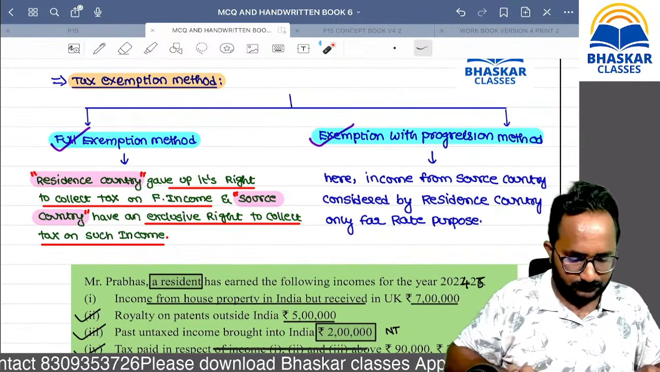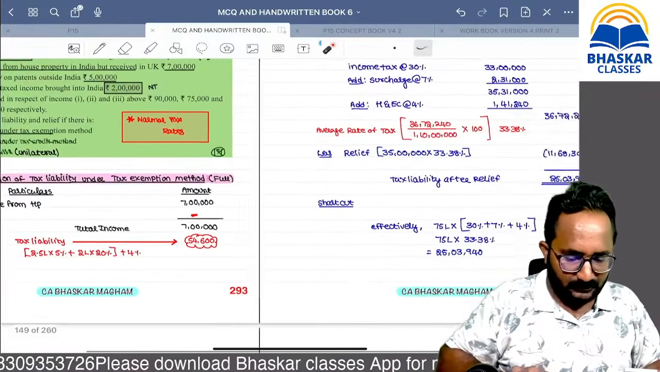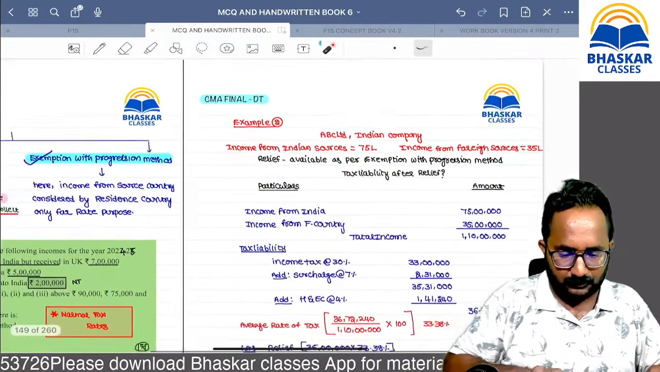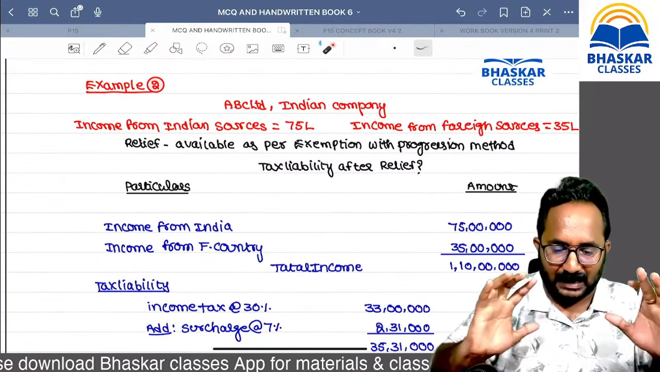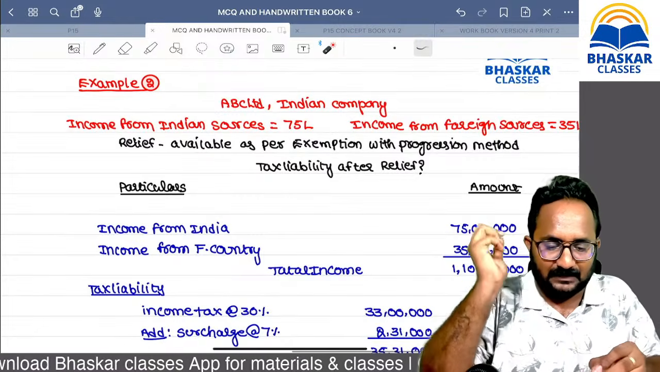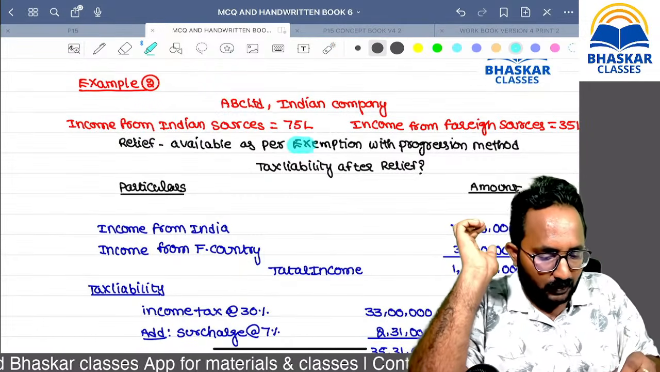Now I will tell you what that exemption with the progression is. It is your study material example. With this example only I will tell you what we mean by the exemption with the progression method.